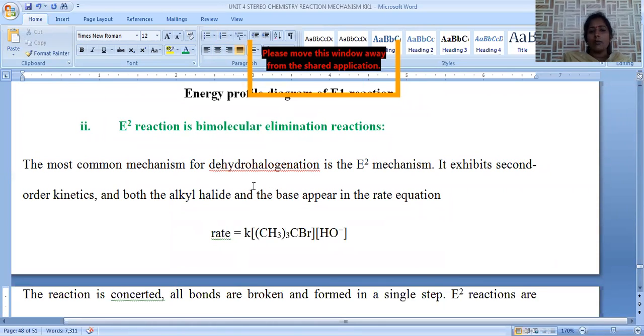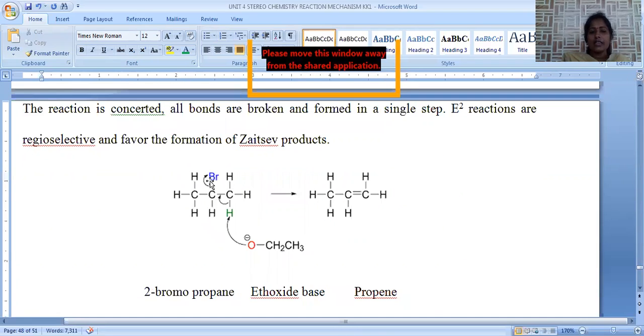E2 elimination is called bimolecular because rate of the reaction depends upon tertiary alkyl halide as well as hydroxy functional group. Tertiary alkyl halide and hydroxy, both the concentrations are influencing rate of the reaction. Hence, it is called bimolecular and it follows second order rate kinetics. The reaction is concerted. Here, simultaneous removal of bromo group and H plus by strong base. Strong base is required for E2 elimination reaction. In E1 elimination, mild base is enough for the reaction.